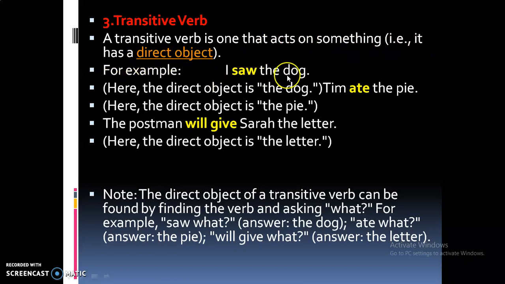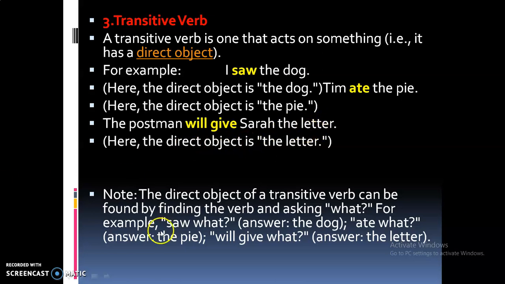I saw the dog. So listen carefully. I saw the dog. Here, the direct object is the dog. So which is the direct object here? The dog is the direct object. See the next example. Tim ate the pie. Here, the direct object is the pie. Okay, in the first example, the dog is the direct object. And in the second example, the pie is the direct object. The postman will give Sarah the letter. So here, the direct object is the letter.